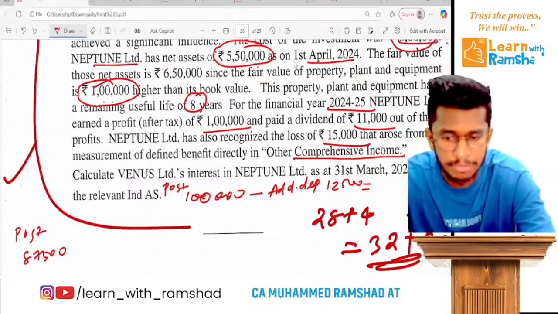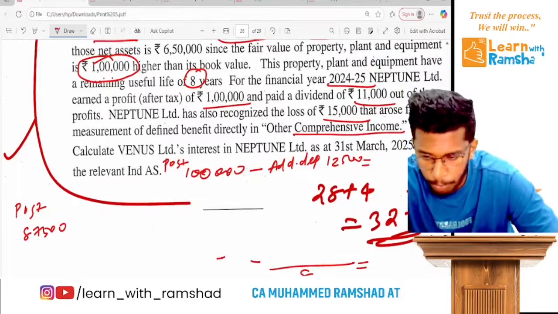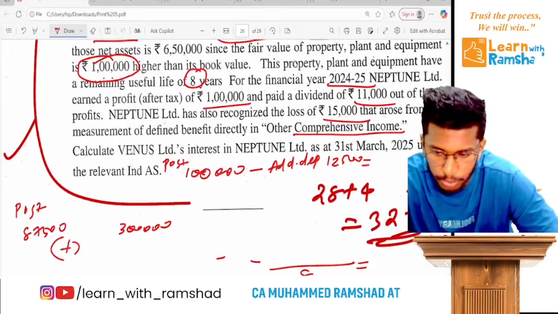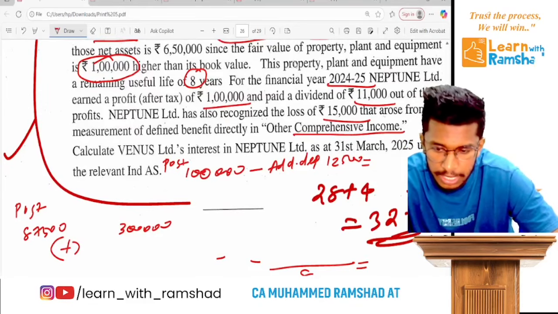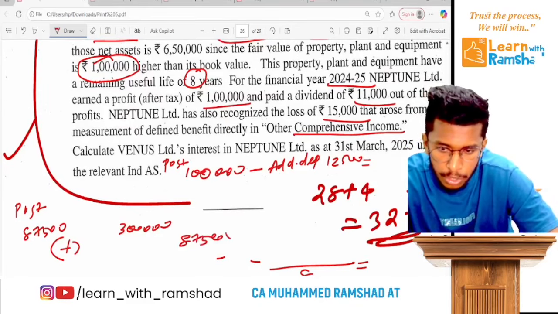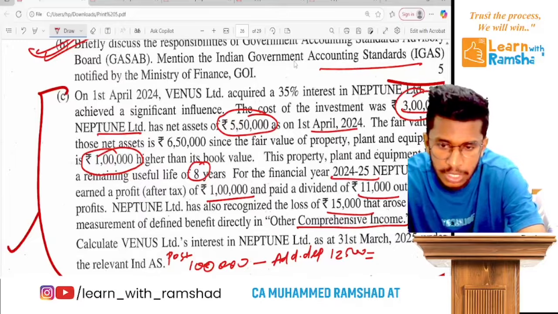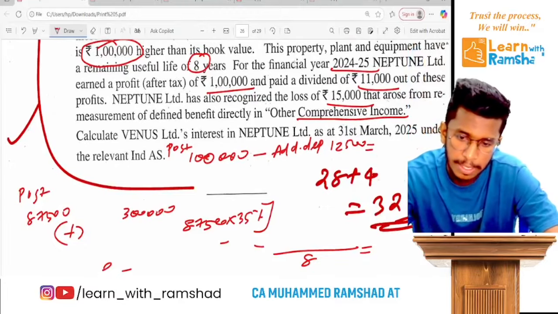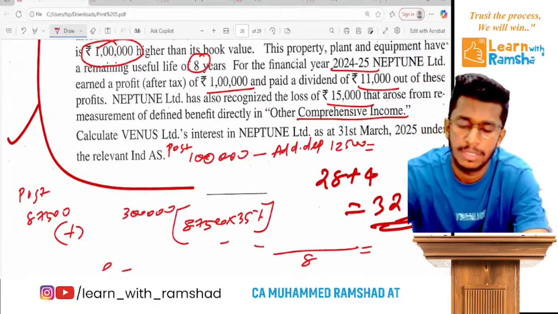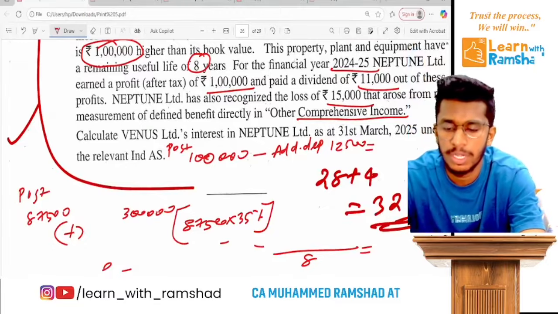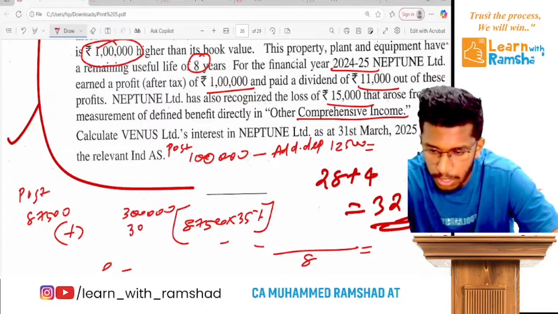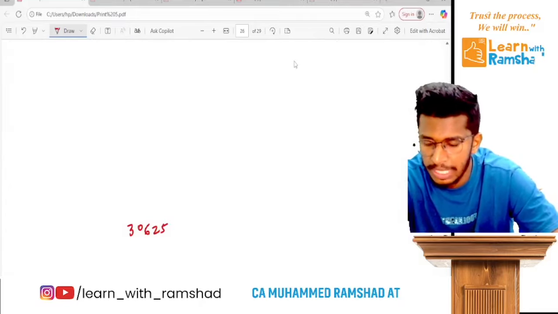To this, what should we do? We should add the share of post profit. So 3 lakh plus share of post profit. Here, 87,500 into how much is the percentage? 35%. So 87,500 into 35%, you will get 30,625. This will be the addition.